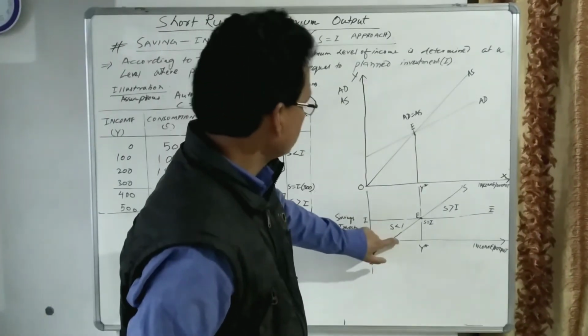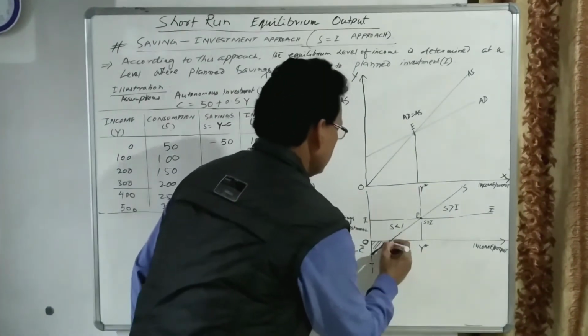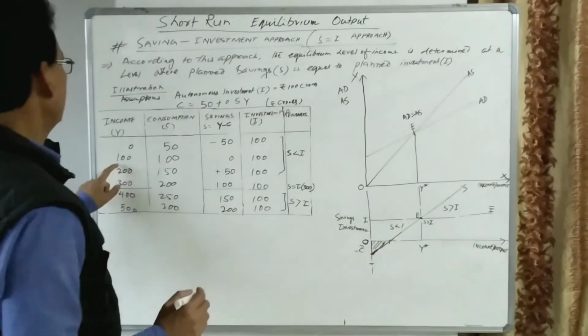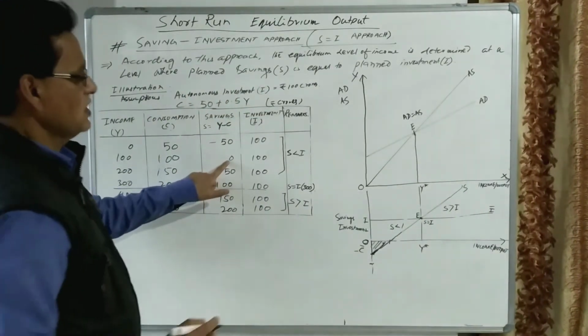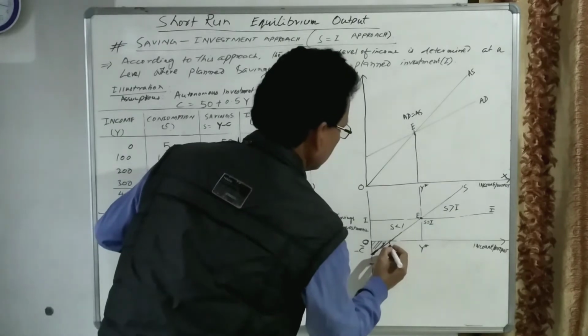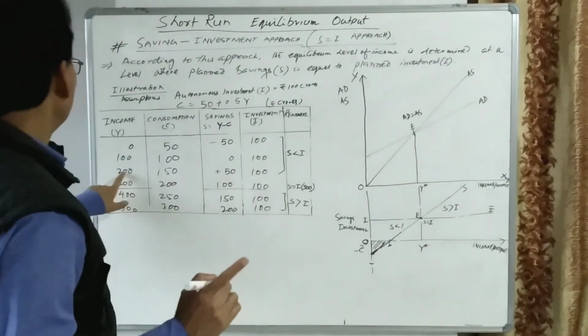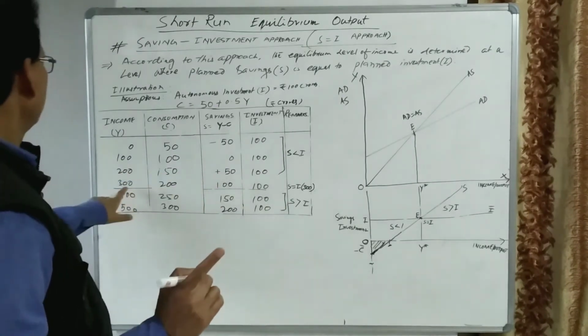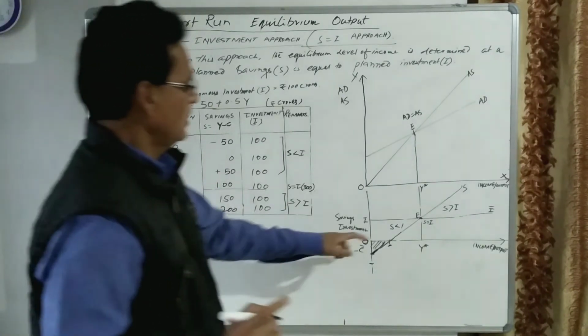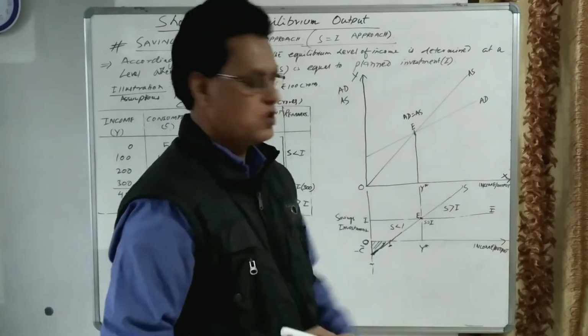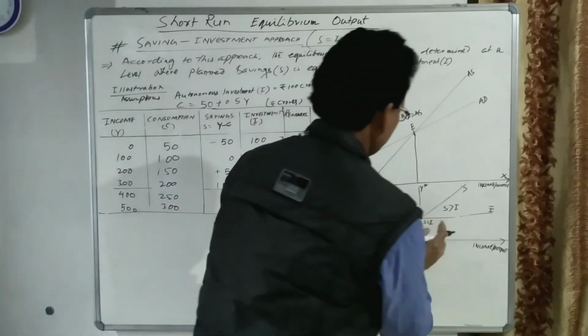From this point, let us see, saving starts. Saving starts from this level of income. It means at 100 level of income, the saving is 0. If you take 100 here, at 100 level of income, the saving is 0. But at 200 level, the saving is 50. At 300, saving is 100.